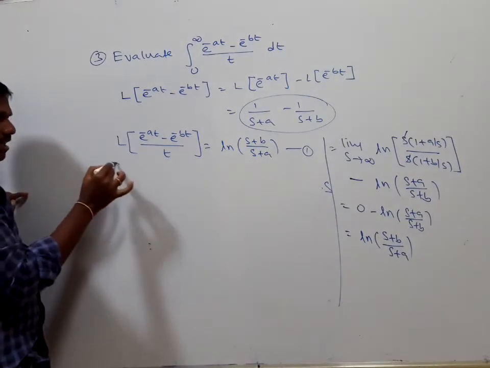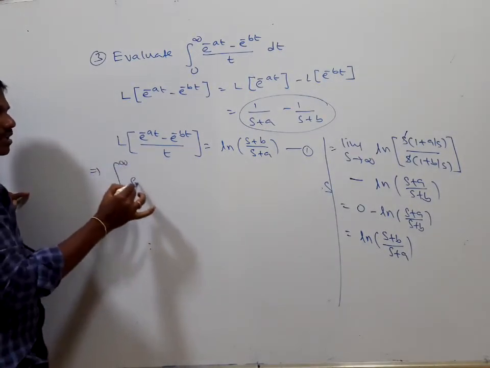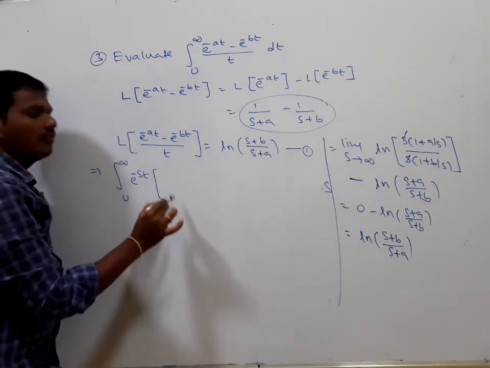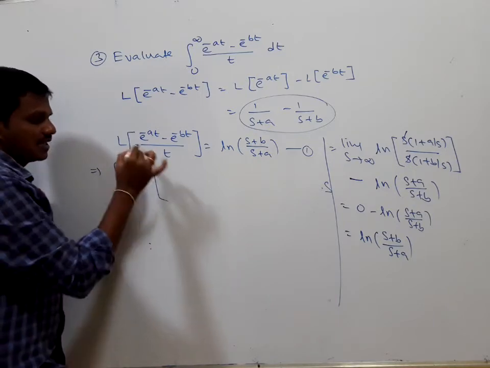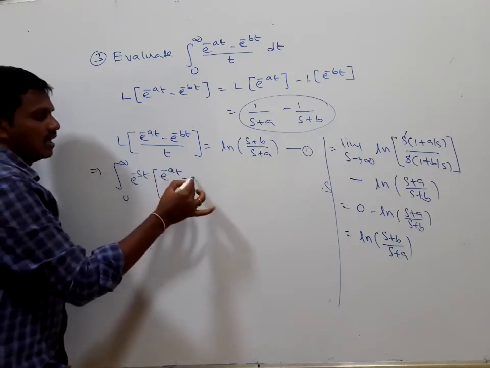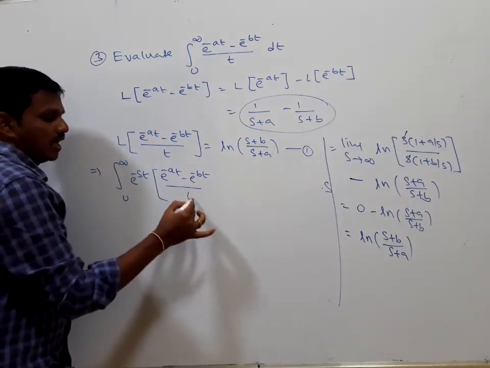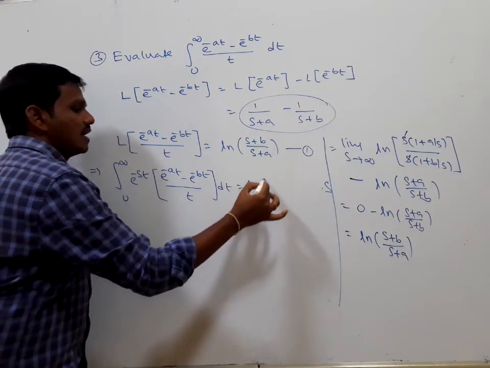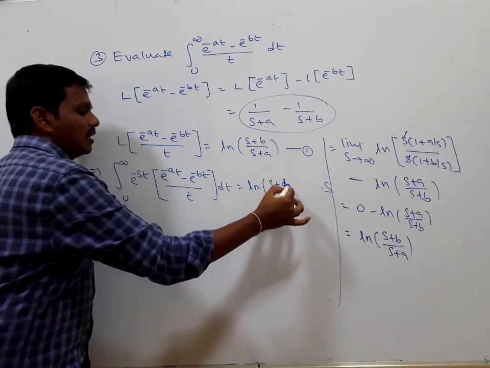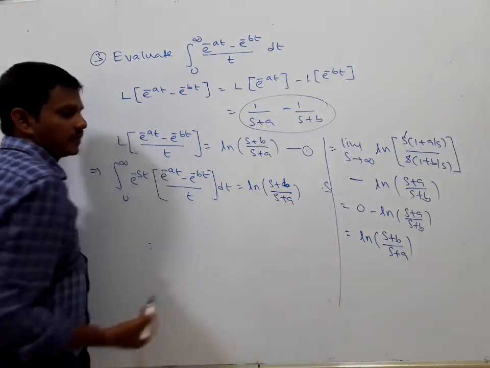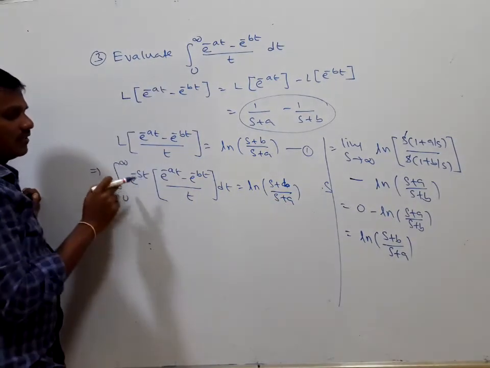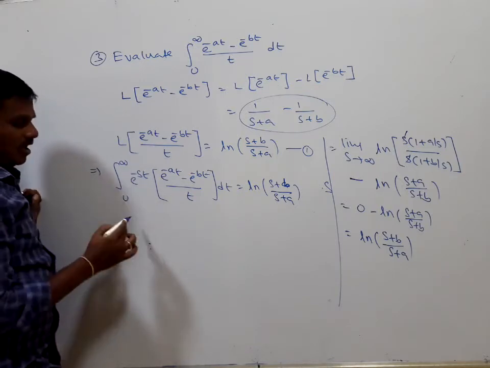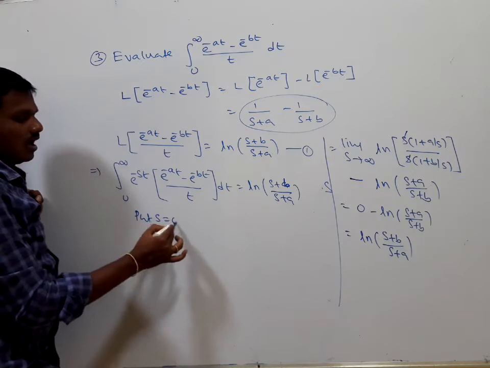By the definition, I am writing the integral from 0 to infinity of e to the power of minus st times f of t, and this is our f of t, which is (e to the power of minus at minus e to the power of minus bt) by t dt, equal to f of s, which is ln of s plus b divided by s plus a. When we get that integral, if you take s equal to 0 here, we will get the answer directly. Yes, let's put s equal to 0 on both sides.